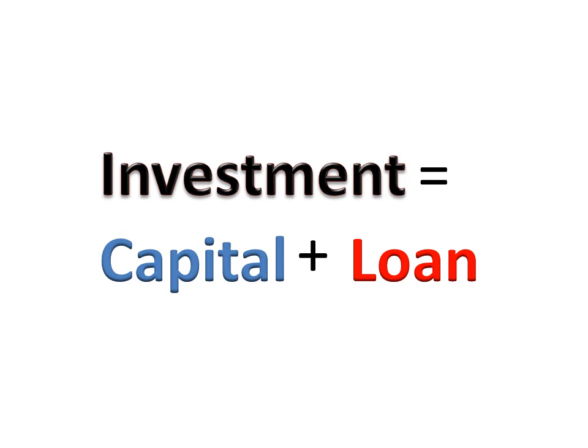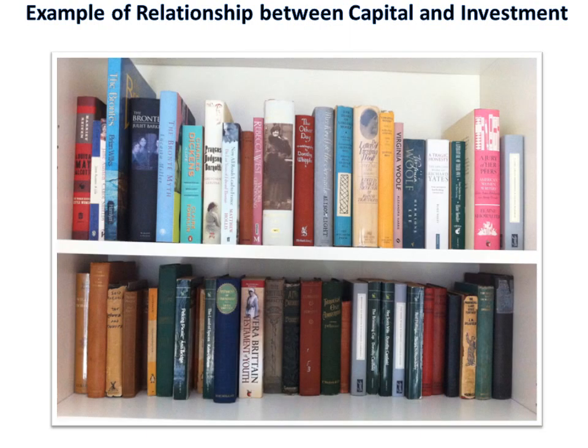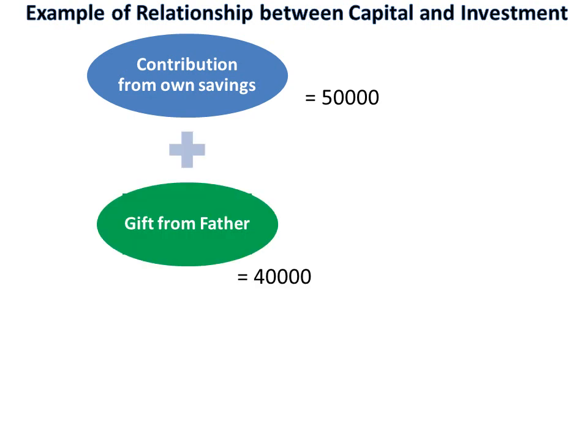Okay, let me explain the concept of capital and investment with this example. Suppose after graduation you want to start a bookshop in your area. 50,000 you have already accumulated. These are your own savings, because during college time you used to give private tuitions, and that fee has accumulated to 50,000 now, and this money is lying in your bank. And 40,000 was given by your father as a gift. I mean to say, this money is never to be returned to your father.